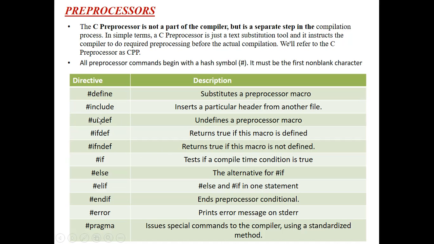Hash include. What is meant by hash include? By using this hash include, we include a particular header from another file. That means I am including a particular header file from another file into this file, or from another program into this program. Next, undef. That means I have not given a definition for a particular macro. I haven't given any definition for it. That's why it is called undefined.